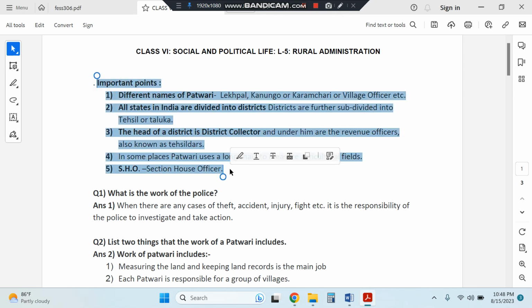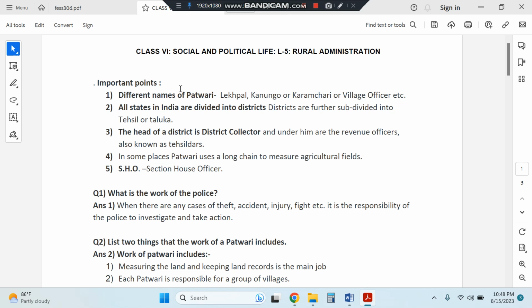So, different names of Patwari first of all. Patwari is known by different names in different areas, like Lekhpal, Kanungo, Karamchari or village officer. Then, all states in India are divided into districts, and districts are further subdivided into tehsil or taluka. Then the head of a district is also called the district collector, and under him various officers work, and one such officer is the revenue officer, also known as Tehsildar. And then the Patwari works under the Tehsildar.